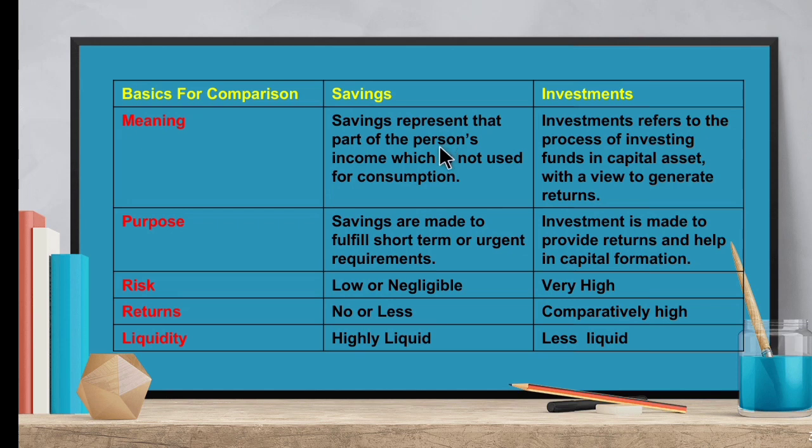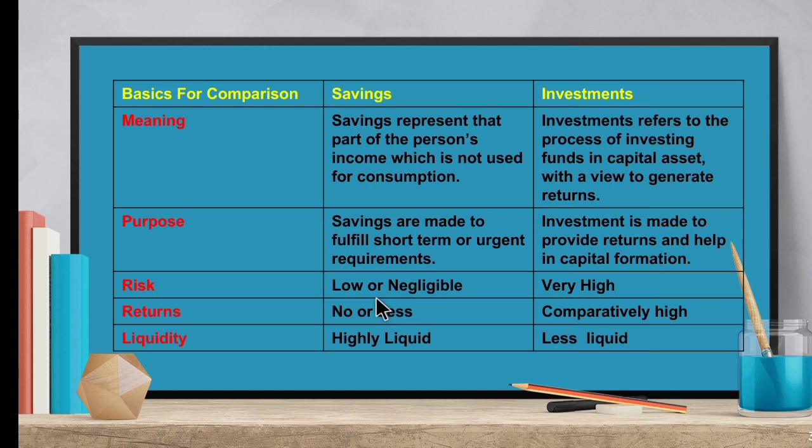So savings means you are saving for urgent or emergency requirements, a part of the income you are saving. Whereas investment means you are purposely saving to get high returns in future. Next, savings are made to fulfill short term or urgent requirements, whereas with investment your main motive is to get high returns. And next, the risk involved in savings is low, whereas investment is high risk.